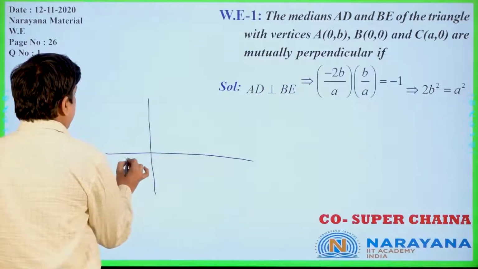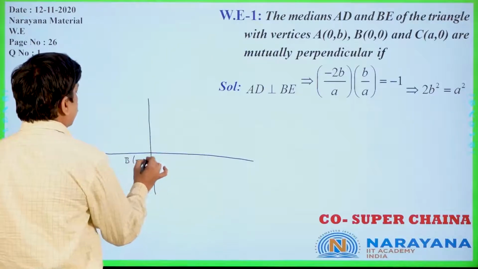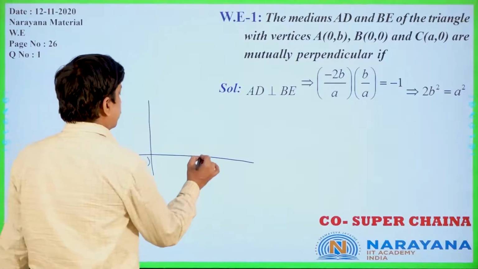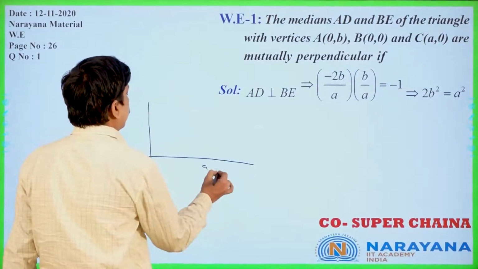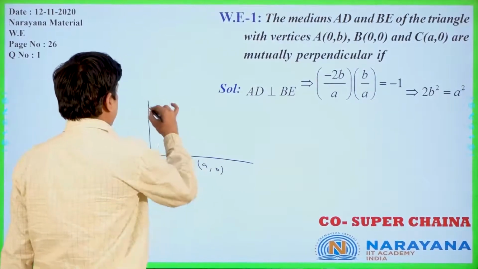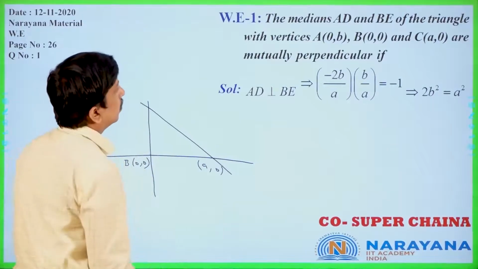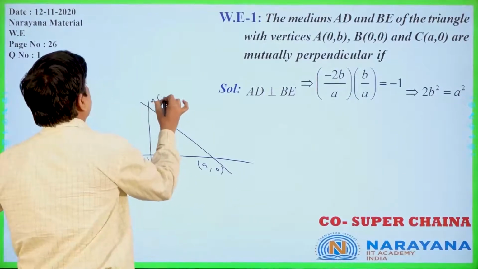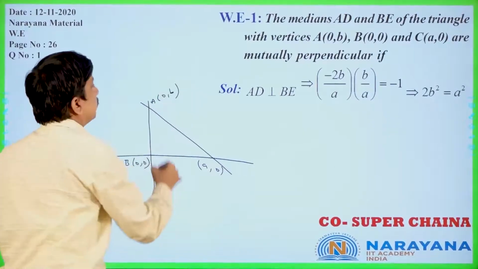This is B (0, 0). C is (a, 0). This is A (0, b).